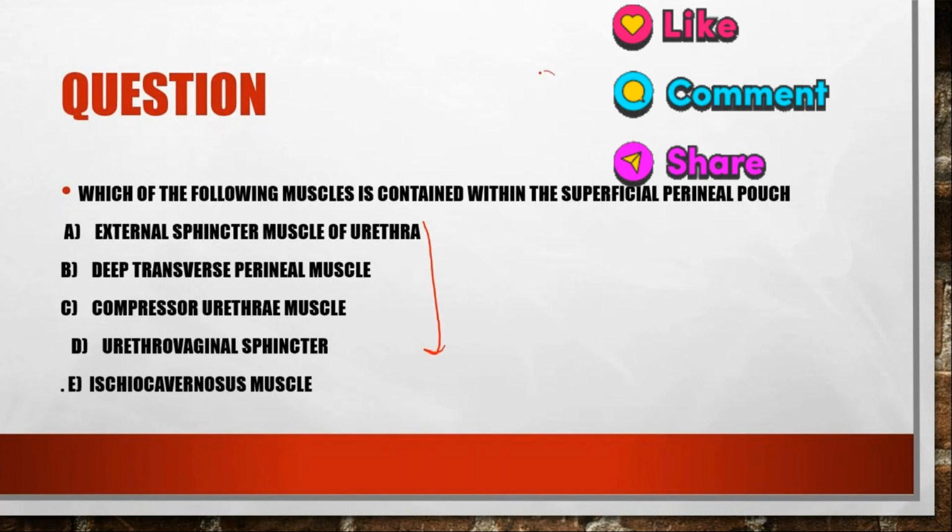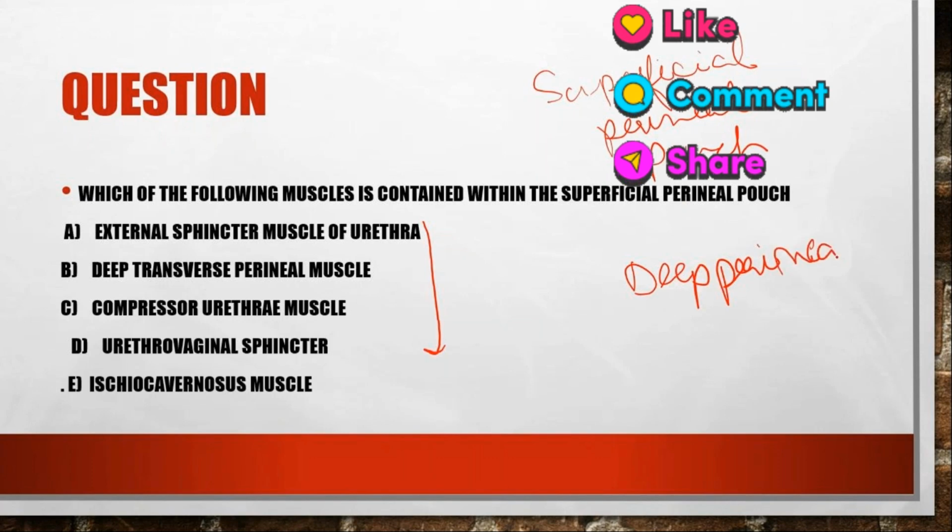There are two perineal pouches. One is the superficial perineal pouch and the other is the deep perineal pouch. So how will you confirm which pouch is superficial and which is deep? What is the line that differentiates between the superficial and deep perineal pouch? There is a membrane, the perineal membrane.